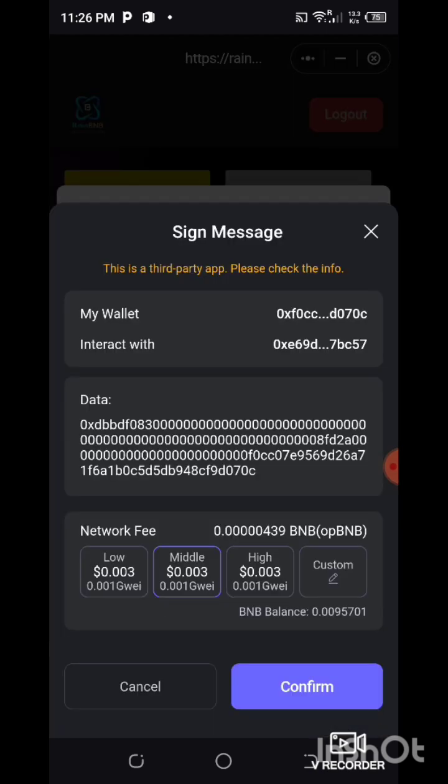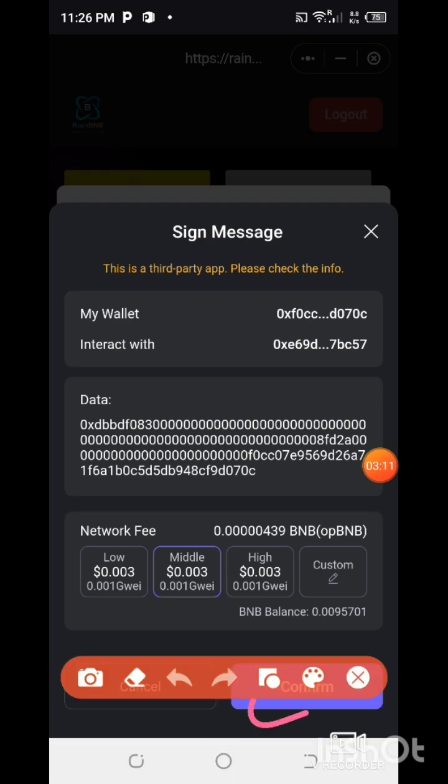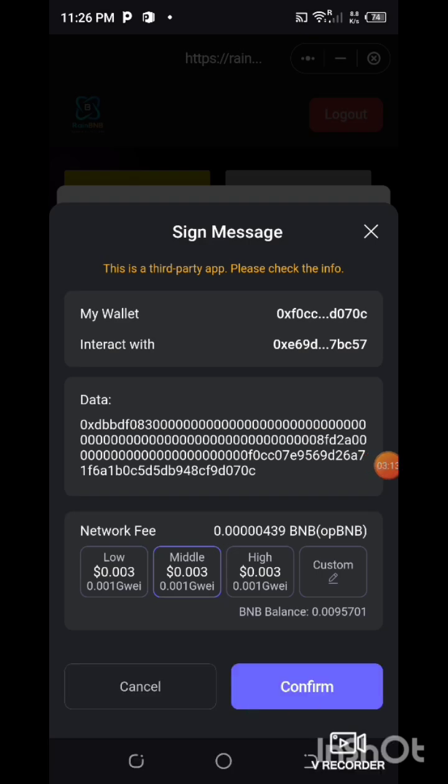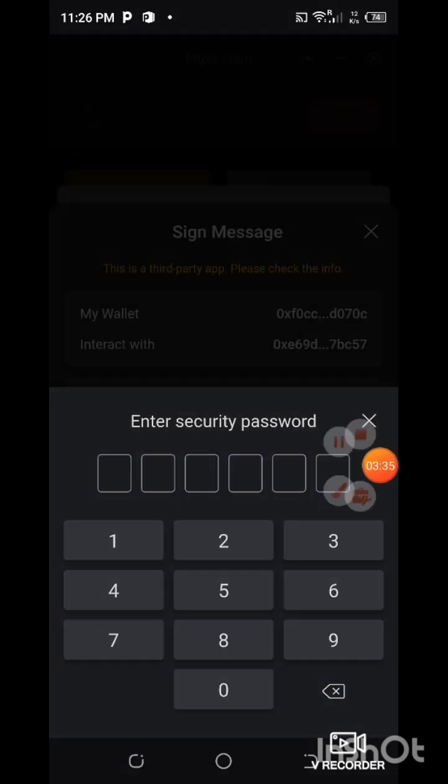So it's going to tell me to pay network fees. So guys, I'm going to pay network fees now. So I'm going to click confirm. Just don't tamper with this, leave it on this default. So click either of these two, I or middle. So let me click confirm to interact with the blockchain. So let me put my password.